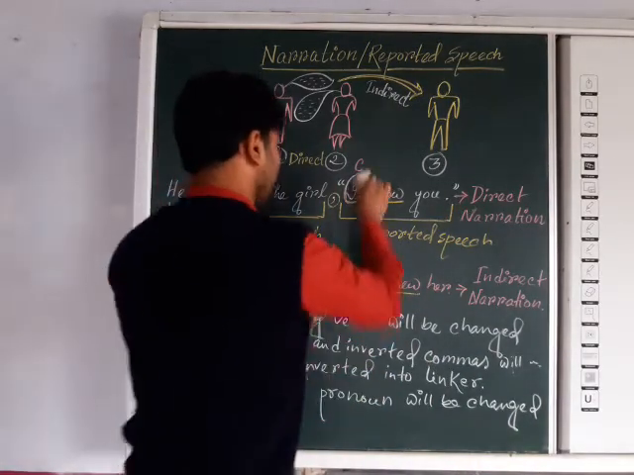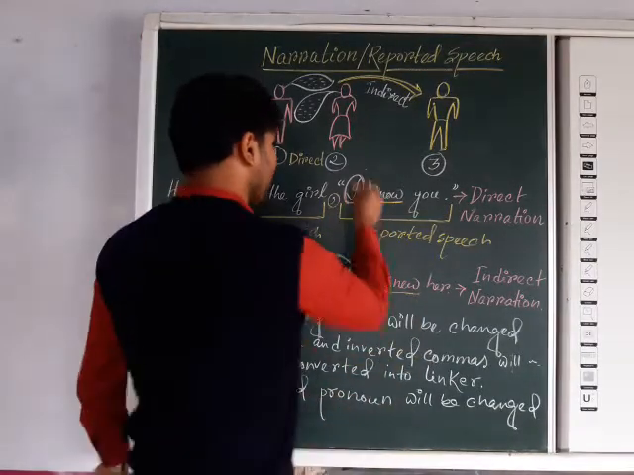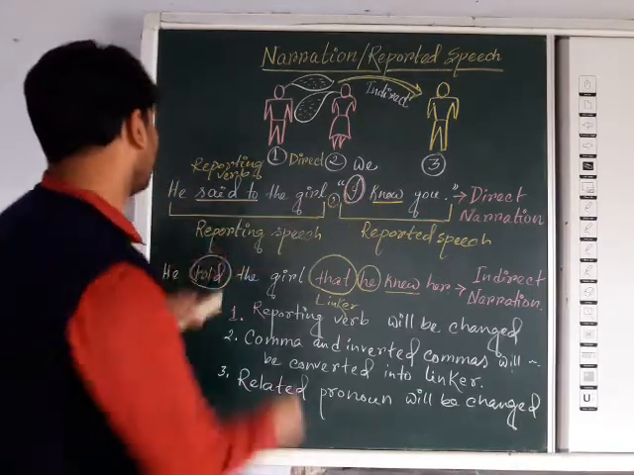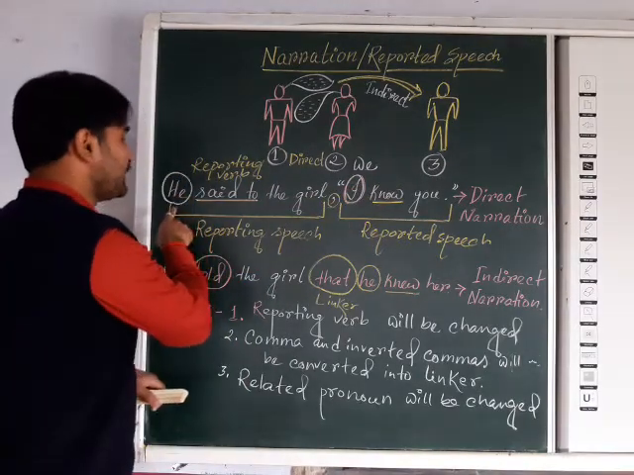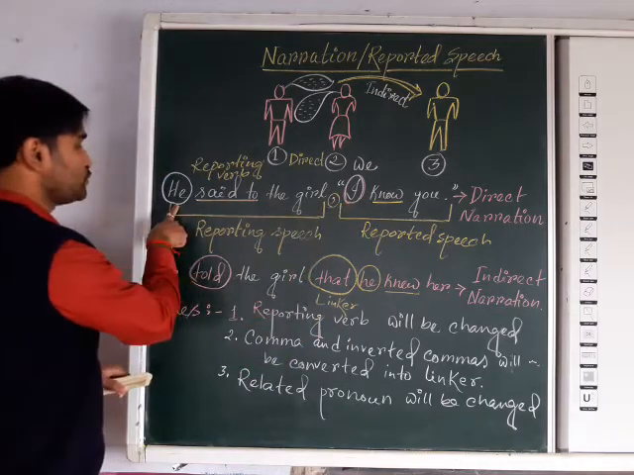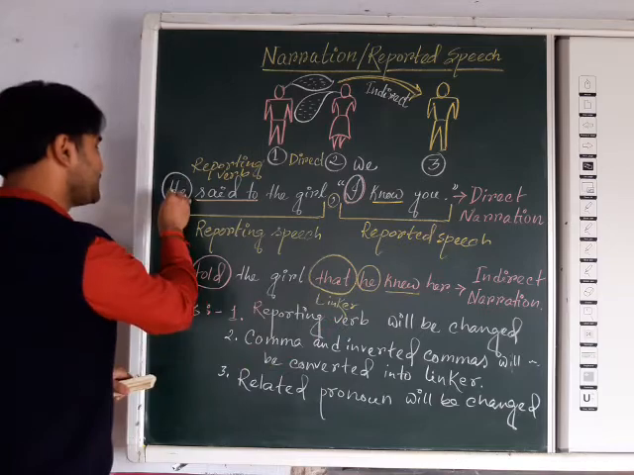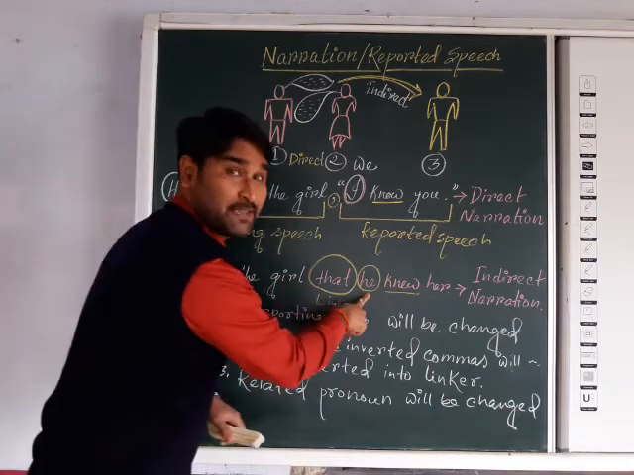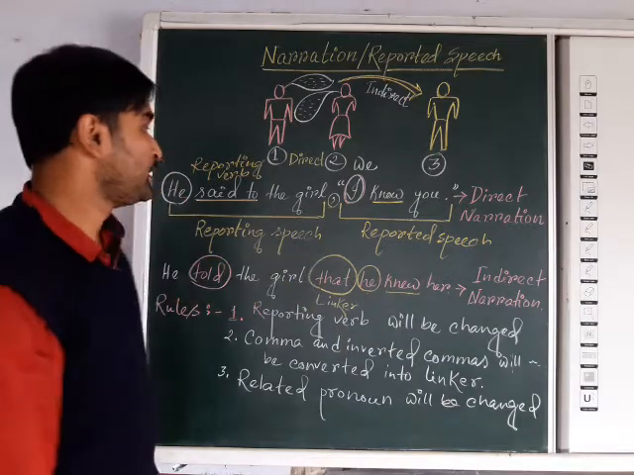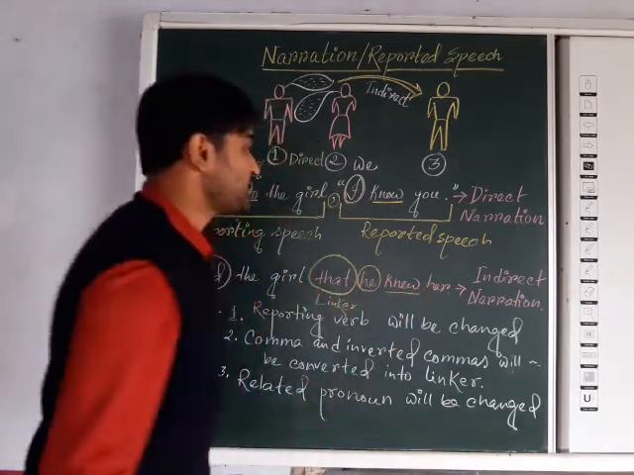Here look at the portion. If it is first person singular or plural number, suppose I or we, then according to the speaker, it will be changed. Here I refers to the speaker, so he. If it is female, then it will be she. If it is male, then it will be he. So according to that, the pronoun will be changed.